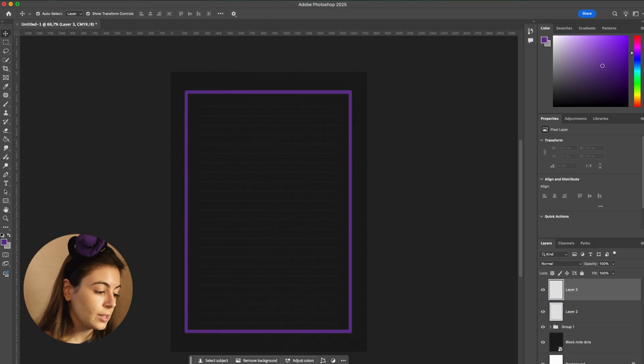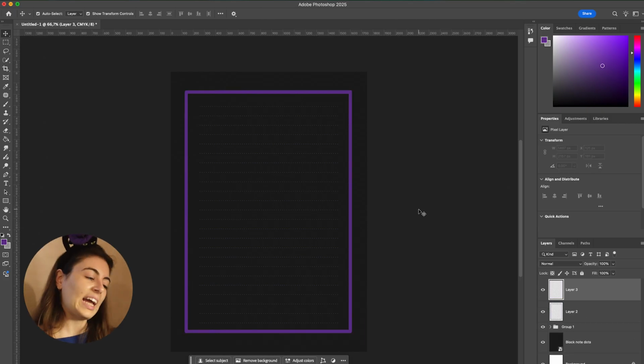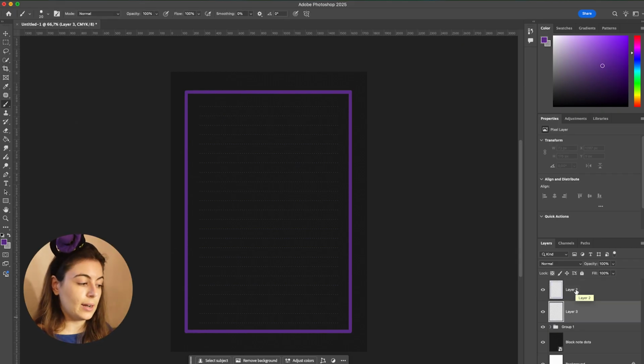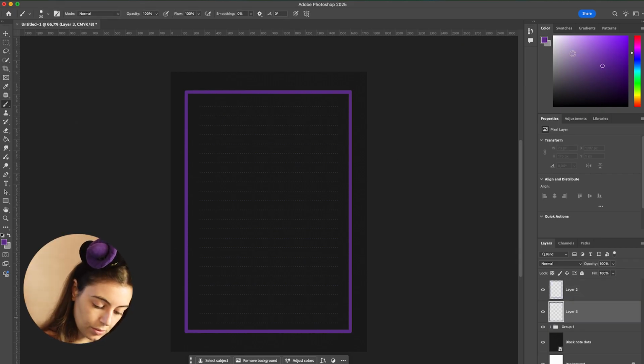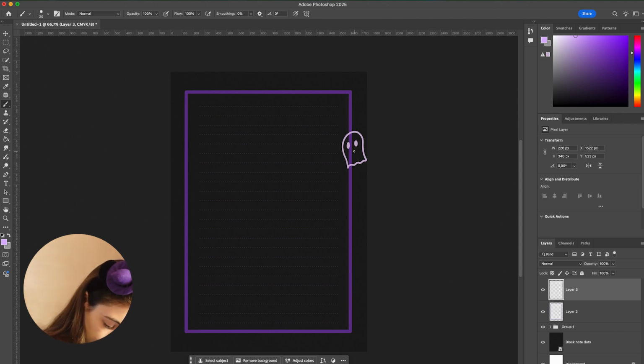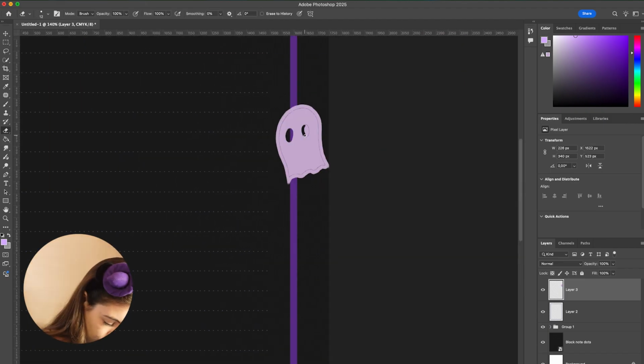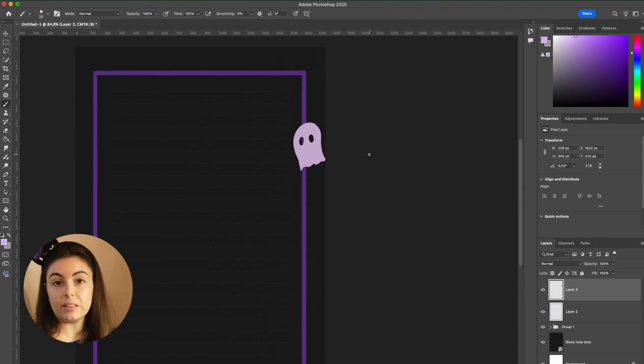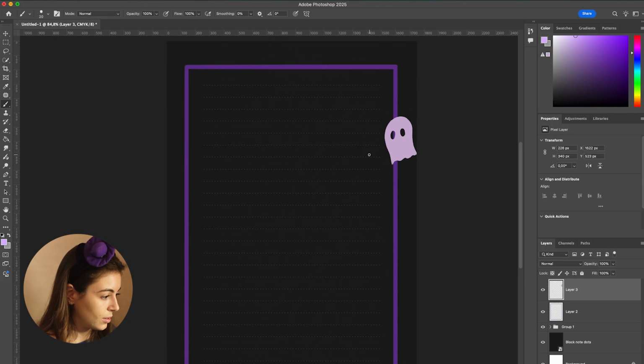Maybe we can decorate it with spiders and cats and ghosts. Let's see what we can come up with. I want something to be behind the frame. So maybe a ghost that's really clear and light. Also maybe bring it up in the top so the eyes will be holes basically. And then we can literally just copy and paste.